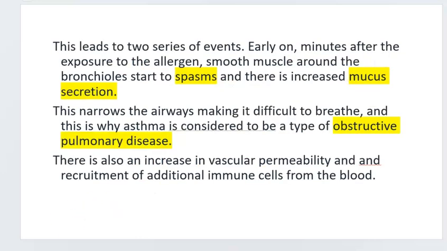Now, two more events will happen. Early on, so like minutes after you're exposed to the allergen, your smooth muscle around the bronchioles will start to spasm, and there's increased mucus secretion. And that also narrows the airways, so it makes it difficult to breathe. And that is why asthma is considered to be an obstructive pulmonary disease. So we often think about tightening of the airways, but it actually also gets obstructed by increased mucus production. There's also an increase in vascular permeability and recruitment of additional immune cells from the blood.